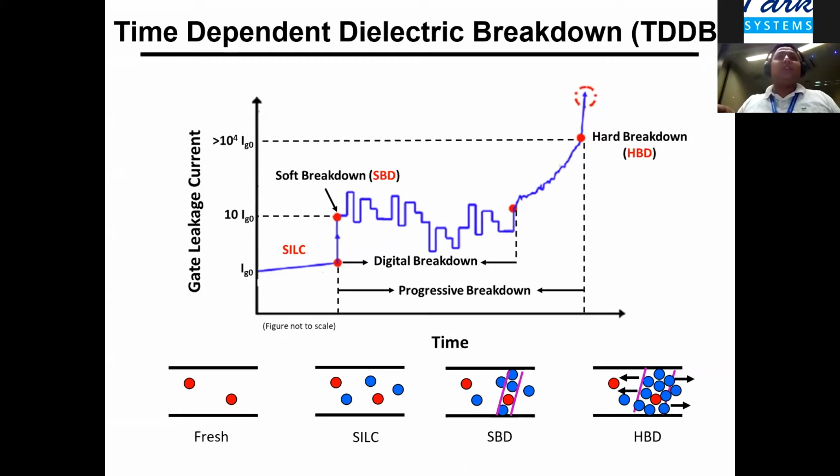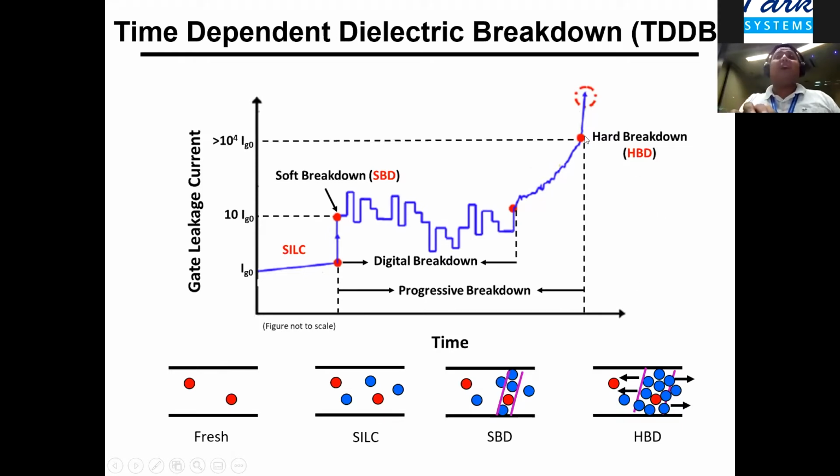This slide is just to give an idea that when a transistor operates, the gate dielectric undergoes various stages of degradation. What you can see here is that the first stage is the so-called stress-induced leakage current, where defects are generated randomly throughout the device. And once a sufficient number of defects are created, a percolation path, which is a chain of defects connecting the top electrode and the bottom electrode, is formed, at which point we have a soft breakdown. And then we see random telegraph noise, and as more and more defects are created, this percolation path basically widens.